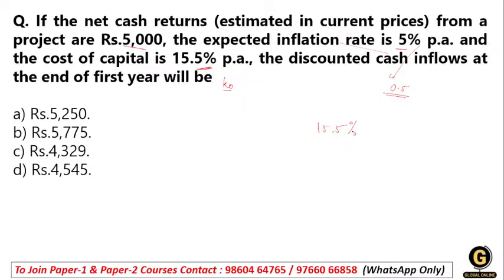When you remove the percent sign, you divide by 100, so it becomes 0.155.